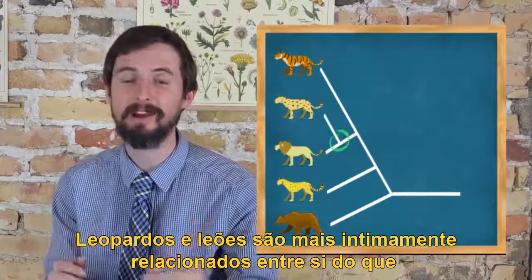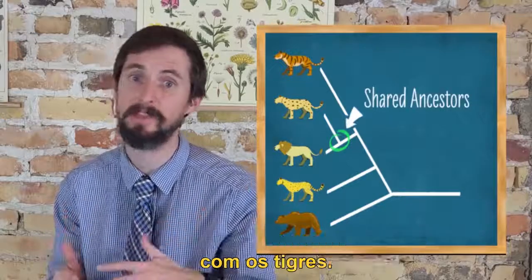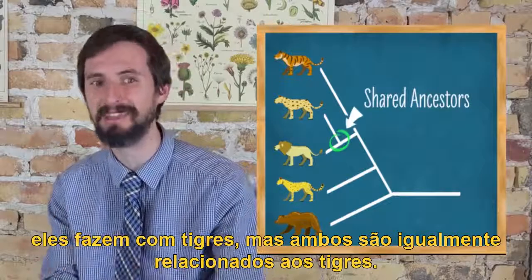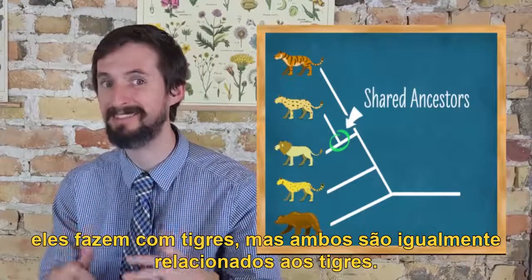Leopards and lions are more closely related to one another than they are to tigers, because they share more recent common ancestors with one another than they do with tigers. But they are both equally related to tigers.